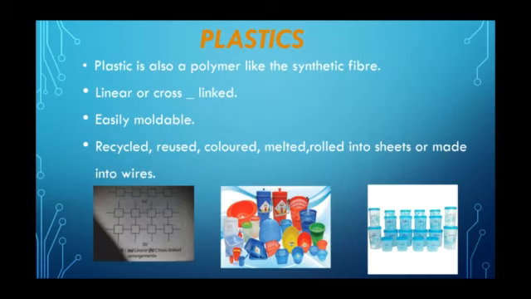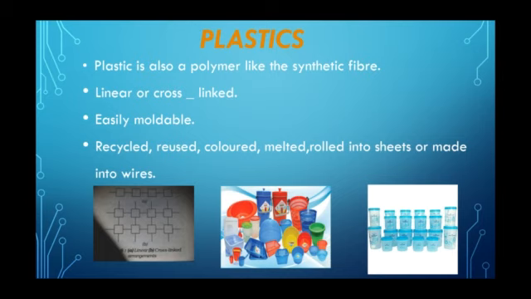Plastic. What is plastic? You must be familiar with many plastic articles used every day. Plastic is also a polymer like the synthetic fiber. All plastics do not have the same type of arrangement of units. In some, it is linear, whereas in others, it is cross-linked.